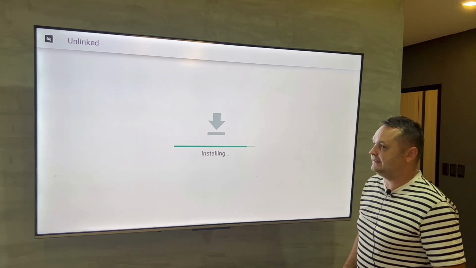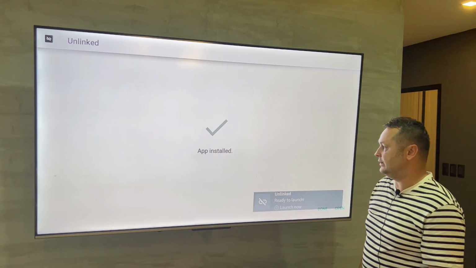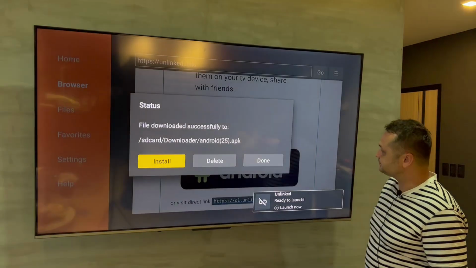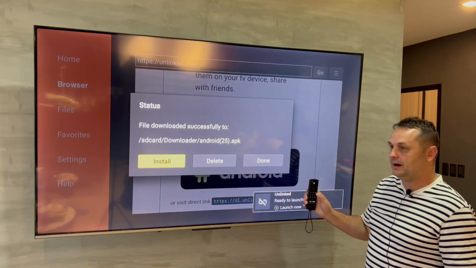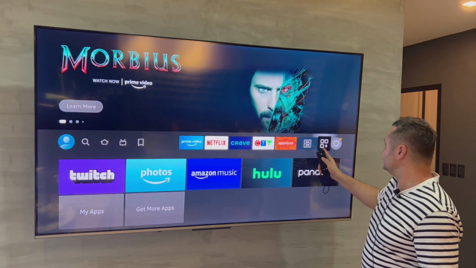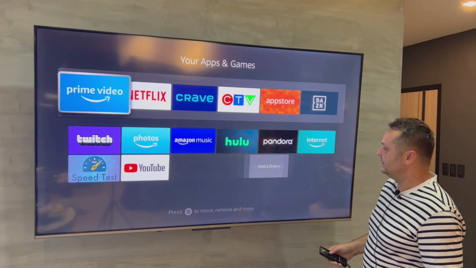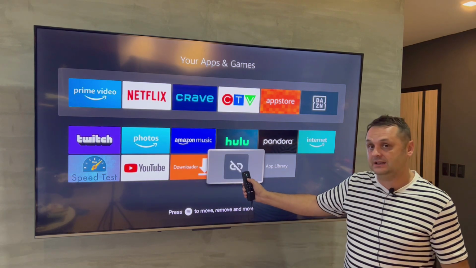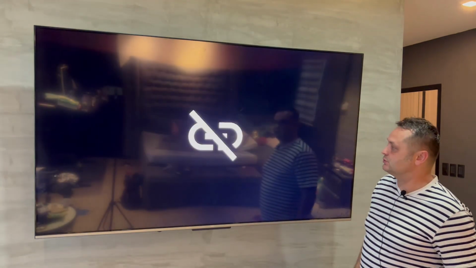Press the install button, and the unlinked application will open. Let's do this, press the done button and hit the home button. We are now going to go to this three squares plus button, and you will see that we have Downloader and unlinked. We're going to open up the unlinked application. There are a few more steps we need to do.